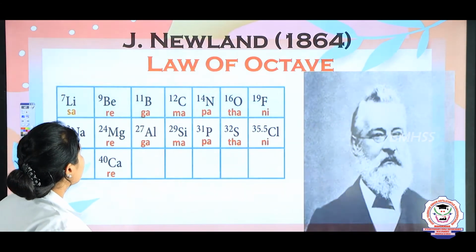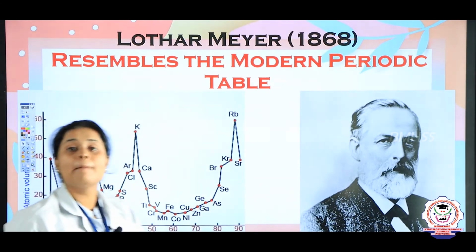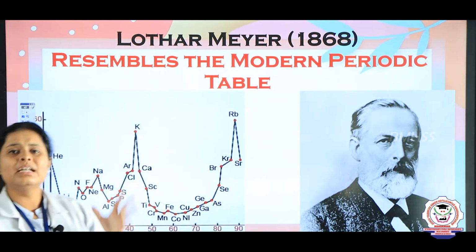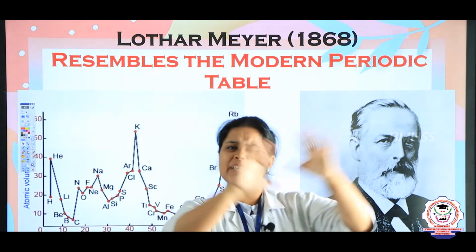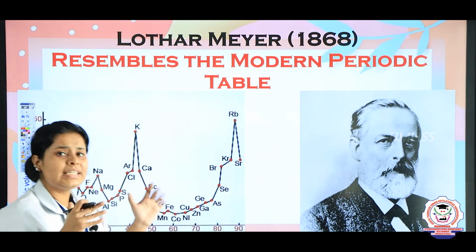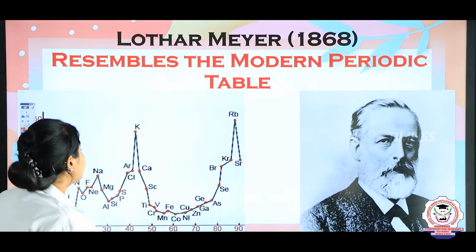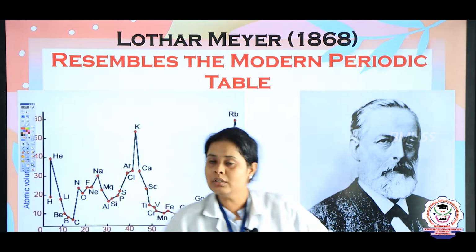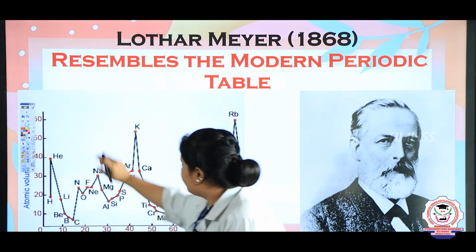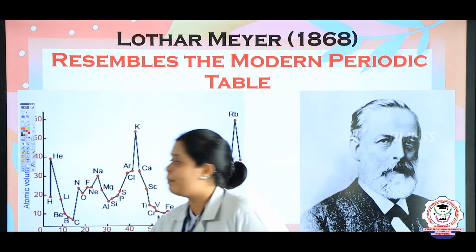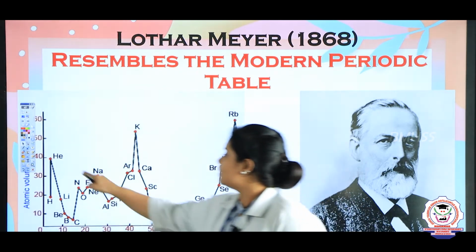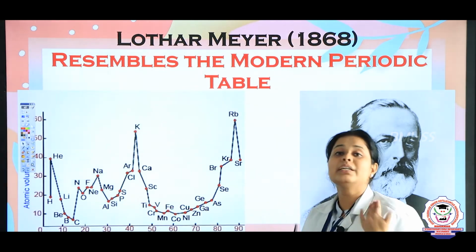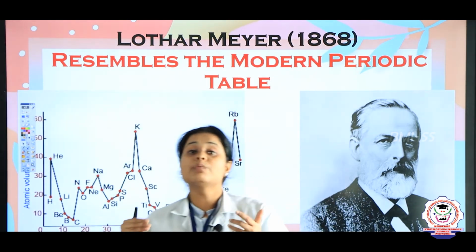Now came Lothar Meyer. What he did in 1864 was design a periodic table, but he did not fix everything. He had many elements, and according to the atomic masses he arranged them. See here, he arranged the elements by atomic mass and atomic volume. Whichever elements were coming first, he arranged them in a row. So this periodic table resembles a little bit the modern periodic table which we are studying right now.